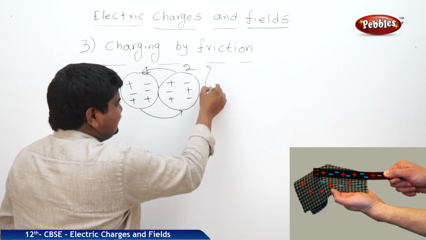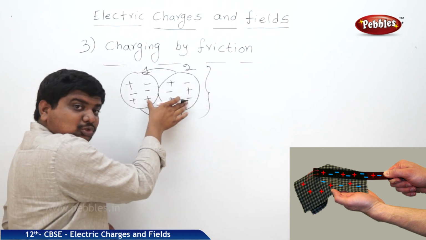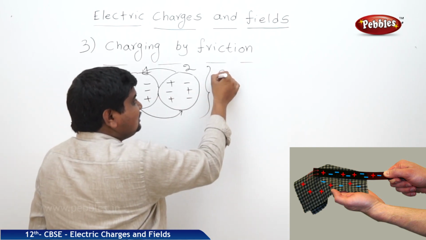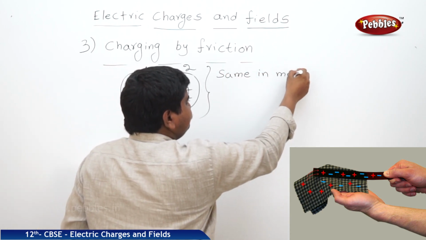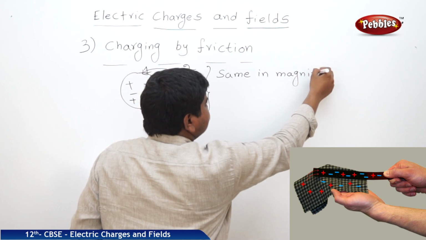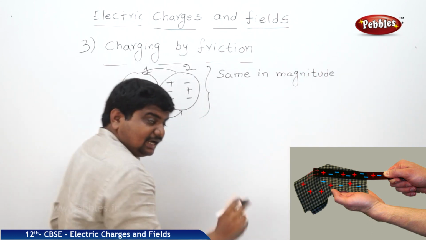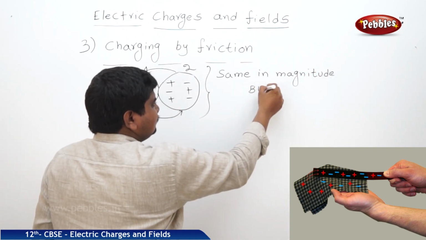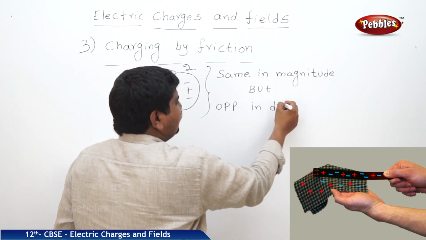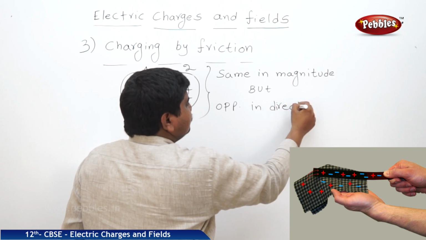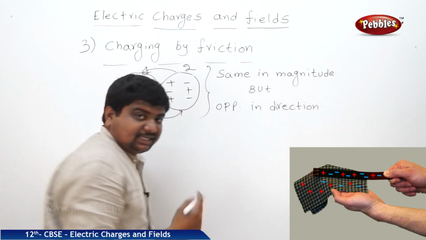In this case, charges developed on the two bodies will be of the same magnitude but opposite in direction. See clearly.